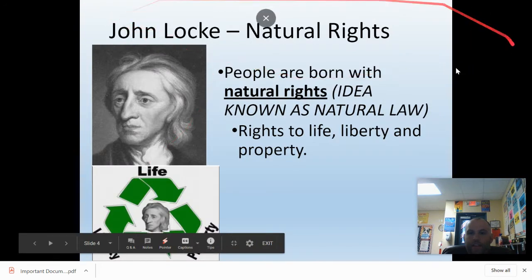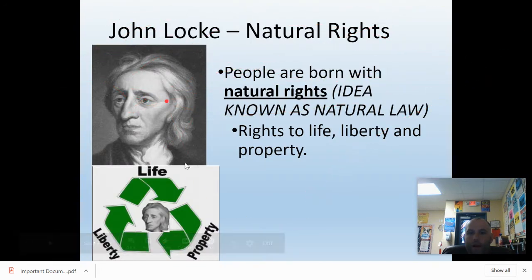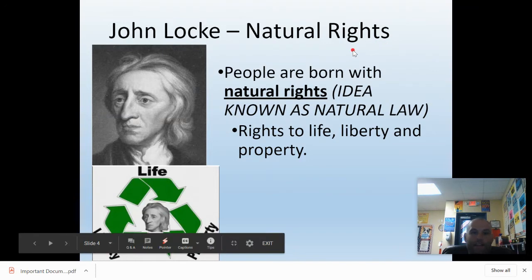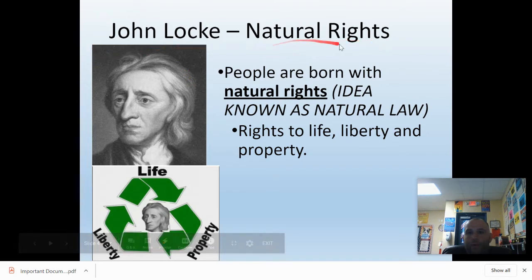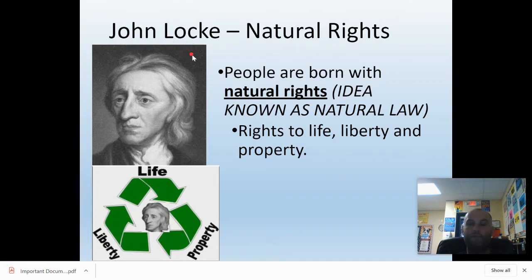Okay, this is incredibly important. This is 100% guaranteed to be on your EOC. Not many topics can I say that, but I can say that for this one. So on the left of your Cornell notes, if you could write down John Locke and natural rights, you need to know this idea. So John Locke is probably the most influential of the Enlightenment thinkers.